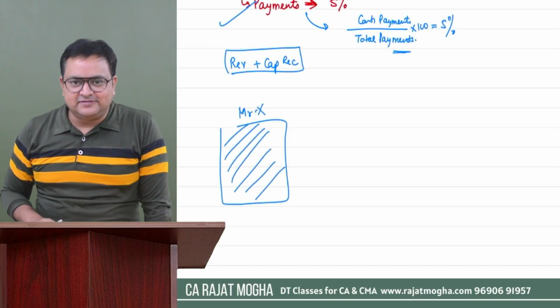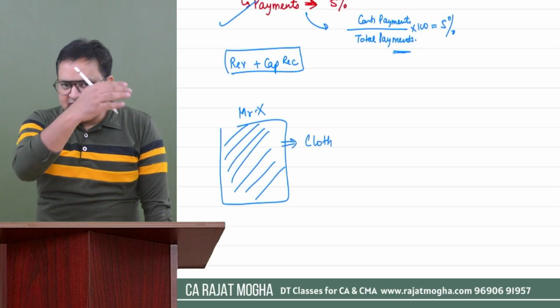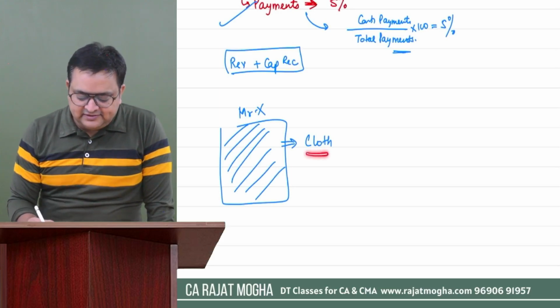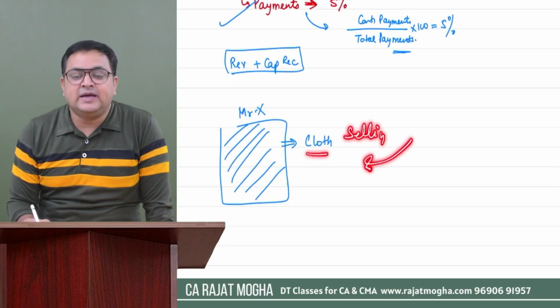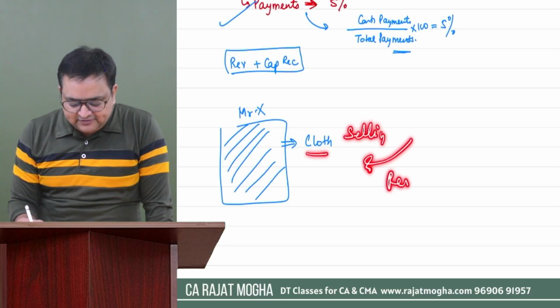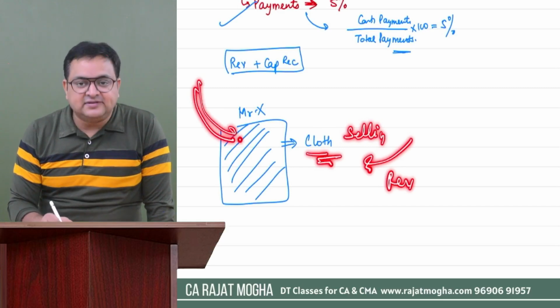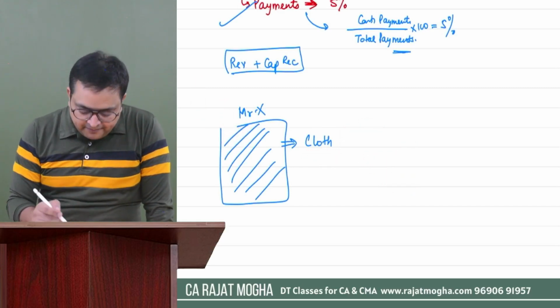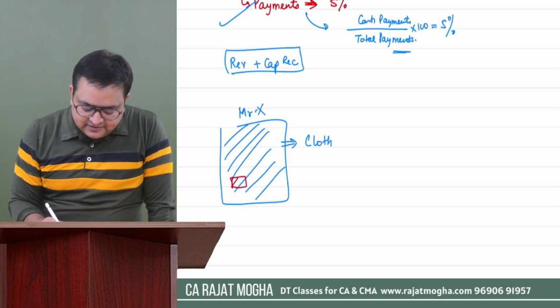He is running his business. X is running his business. Actually, he is a manufacturer of clothes. Right? He purchases raw material and then he manufactures clothes. So whenever he is selling the clothes and getting some receipts, what type of receipt is it? Revenue receipts. It's of a day-to-day nature, right? Whatever raw material he is purchasing, he is making the payment. What type of payment is it? Revenue nature, right? But let's say in this business, he has some machines also.